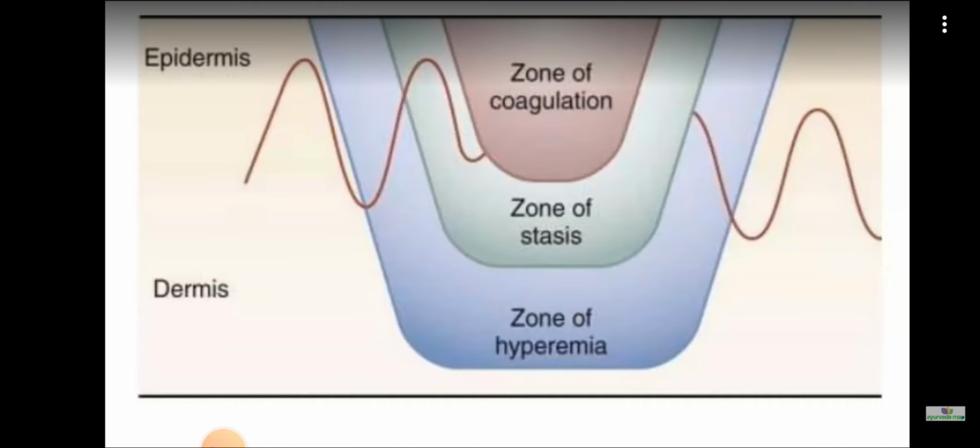And when we see the zone of stasis, as I have told earlier, it is characterized by ischemia and it may progress to full necrosis. If the ischemia is not reversed at the proper time, then there will be full necrosis, complete tissue death, and that will lead to further complications. Therefore, the main aim of burn resuscitation is to increase tissue perfusion at this zone and to prevent further damage. That is told by Jackson. That is Jackson's model.